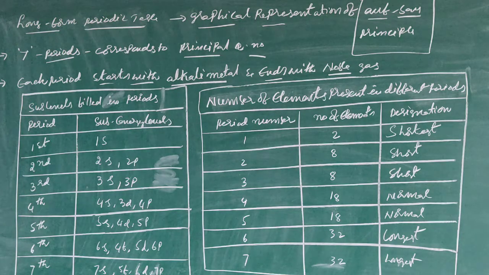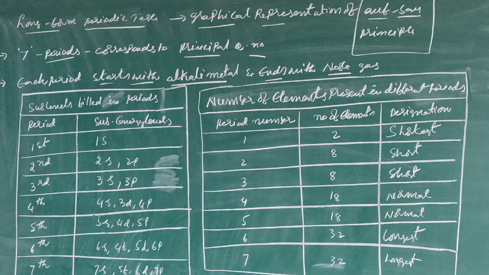Here is a table of the sub-levels filled in periods. In the first period, the 1s sub-energy level is filled. In the second period, 2s and 2p are filling. In the third, 3s and 3p. In the fourth, 4s, 3d, 4p.